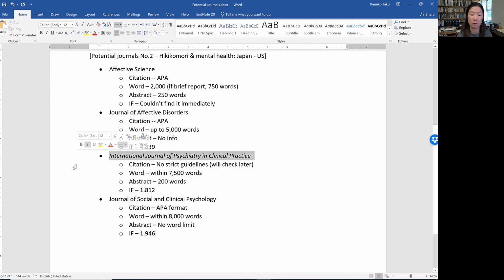But you know what? Once I start writing it, and not just the core findings that I've already determined at level 10, I think I was able to come up with a few more hypotheses. If we test that and include it, then the paper gets longer. So I think maybe these two could be good, especially because of my background in psychology. I'm thinking about this one, Journal of Social and Clinical Psychology.